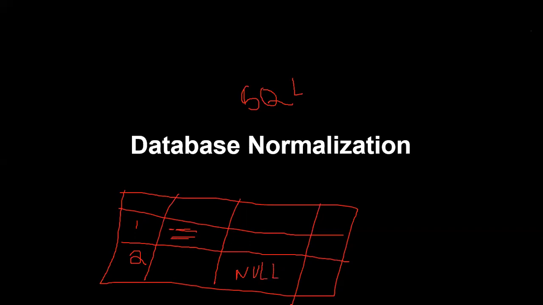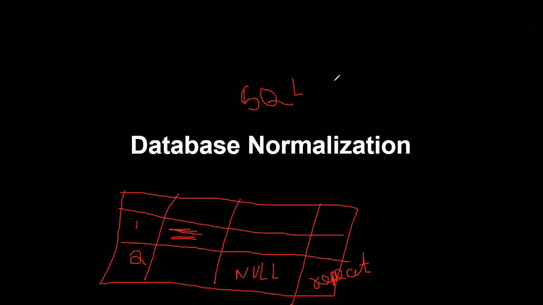So in order to avoid multiple data stored in each cell, and apart from this, in order to avoid maximum use of null values, and apart from this, in order to avoid repetition of data: if an employee is in an employee table and in a department table, and both the department and employee information are merged together, what happens? The same employee information will be repeated more than once, right? So in order to avoid repetition of data, I'll go with normalization.